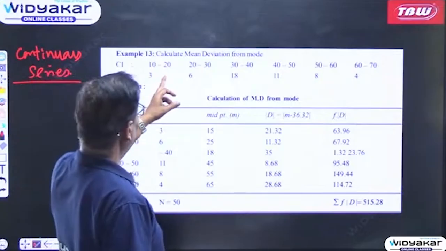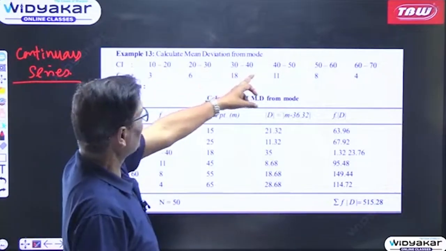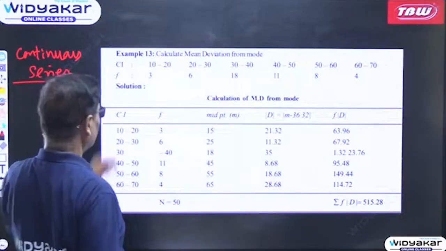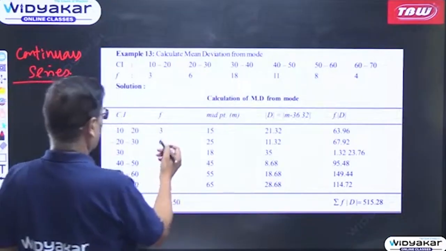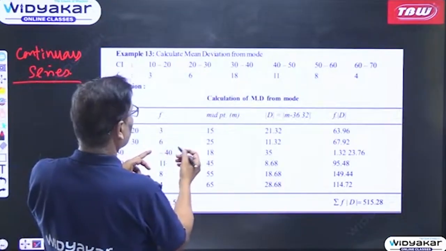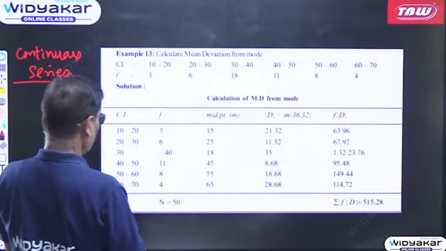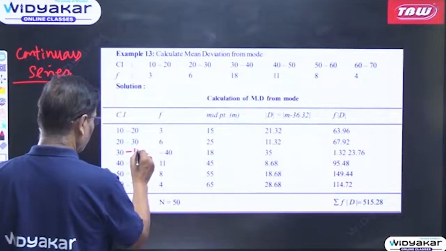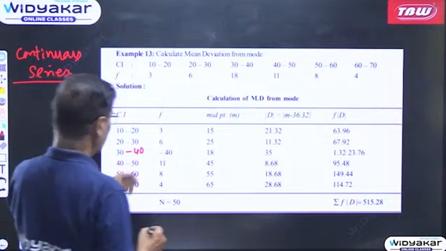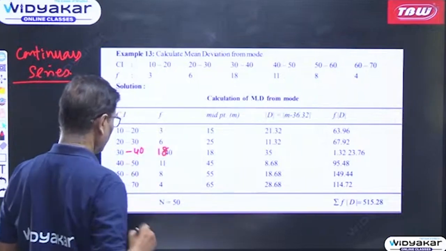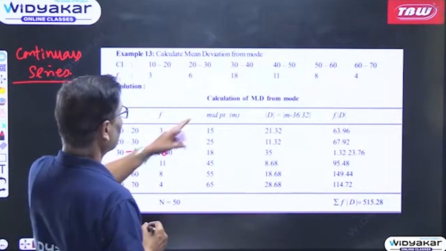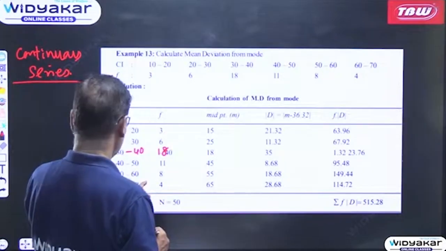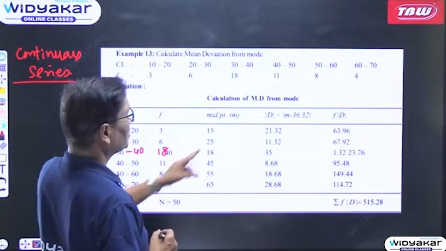The classes are 10 to 20, 20 to 30, 30 to 40, 40 to 50, 50 to 60, 60 to 70. And the frequencies given are 3, 6, then 18 for 30 to 40, then 40 to 50 is 11, 50 to 60 is 8, and 60 to 70 is 4.